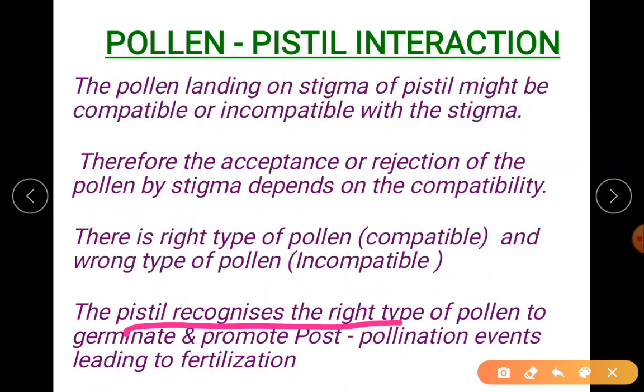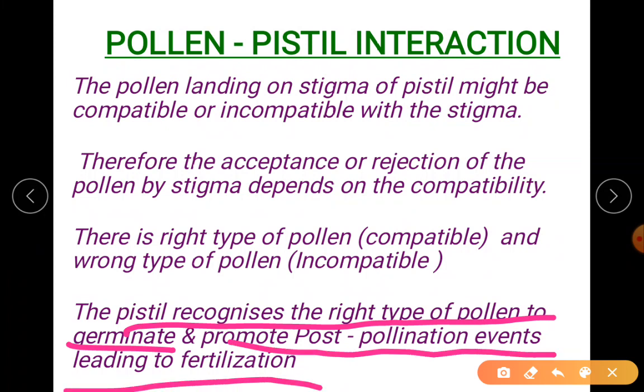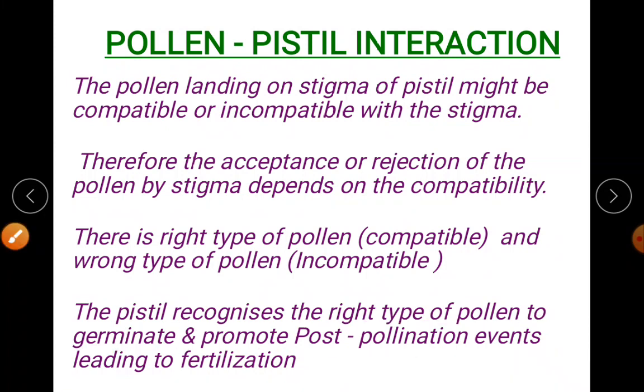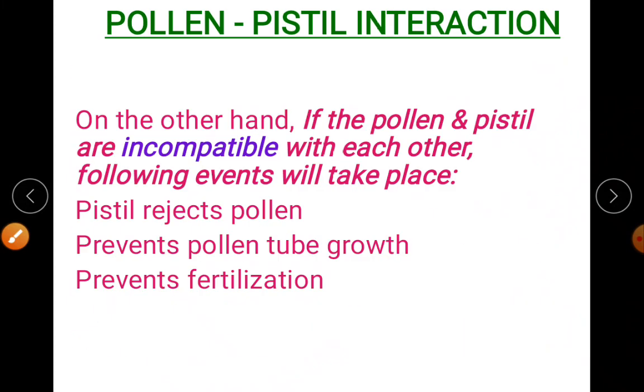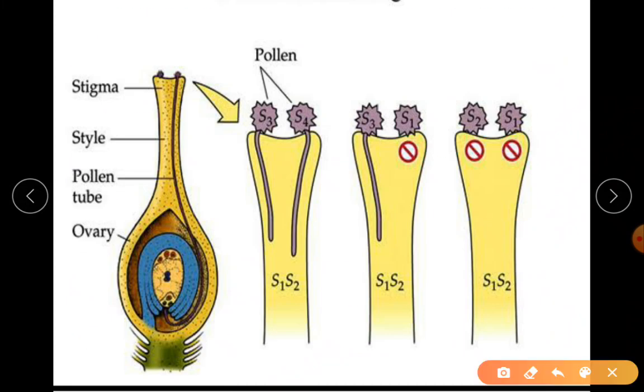The pistil recognizes the right type of pollen to germinate and promote post-pollination events leading to fertilization. To make you clear about what post-pollination is, don't get confused with fertilization. You just see this picture here. You can see one pollen grain that is not accepted. It is rejected.